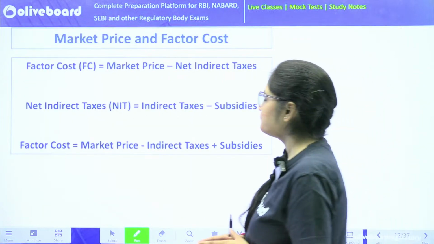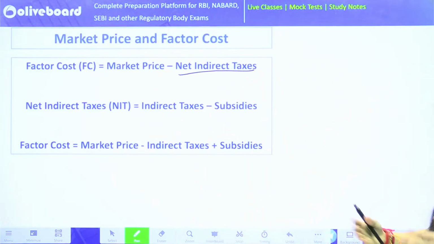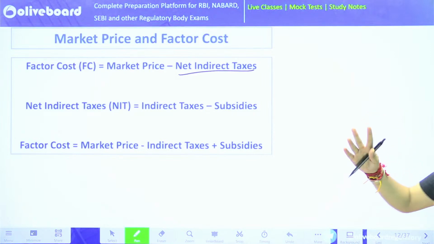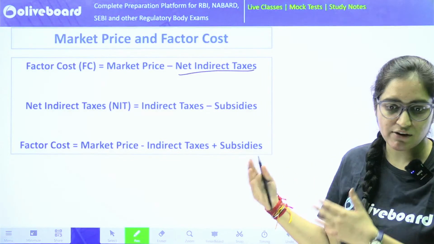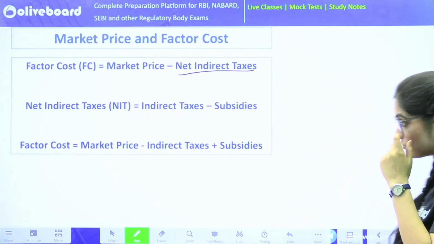All in all, factor cost is market price minus net indirect taxes. Same thing, just here and there I have written it all. You can just give it a reading. If you still feel that you need more time to understand this, take your time. In the next class we can again revise whatever we have done. So that can be there definitely. But then, moving ahead to the next portion.